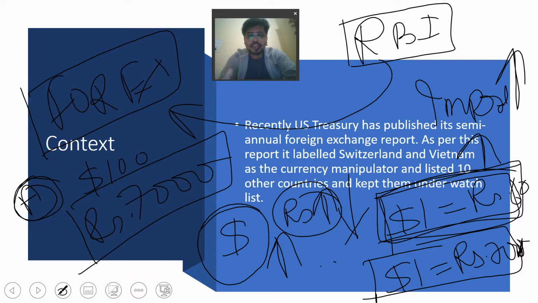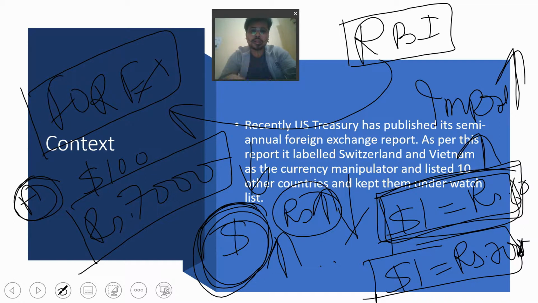In that case, the RBI will start to snatch away the maximum dollars from the market. And what will happen when the RBI starts collecting dollars? There will be a lack of dollars in the Indian market too. The number of dollars present in the forex exchange market will fall, and ultimately the rupee value will start to depreciate. It will try to stabilize it, but these things can be done only up to a certain point.